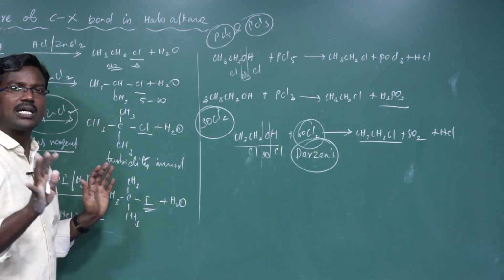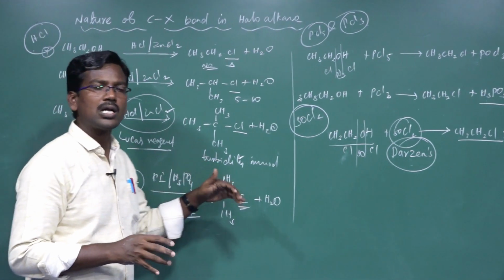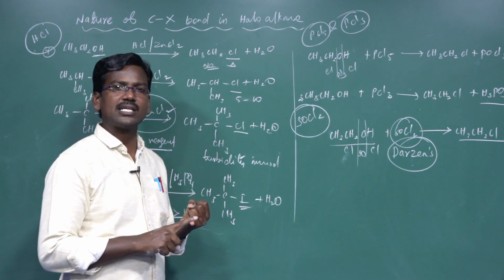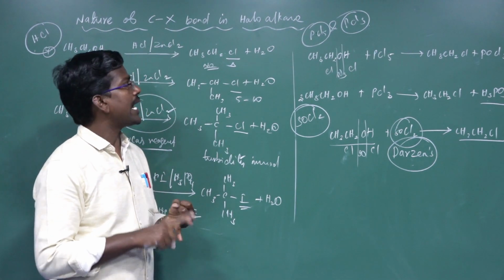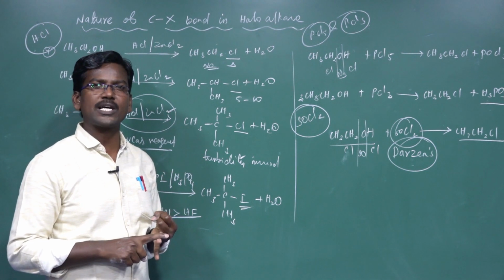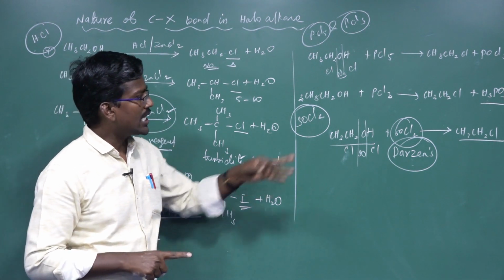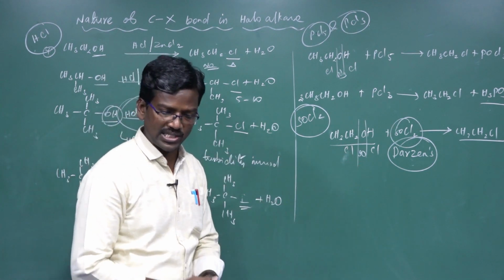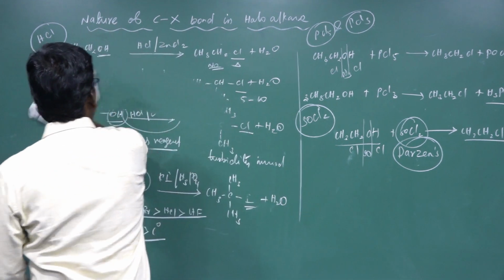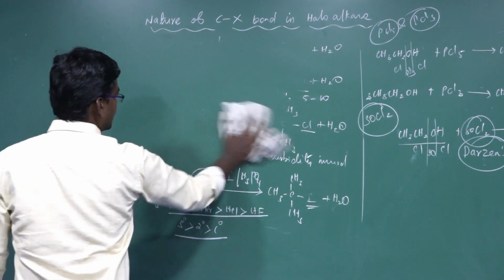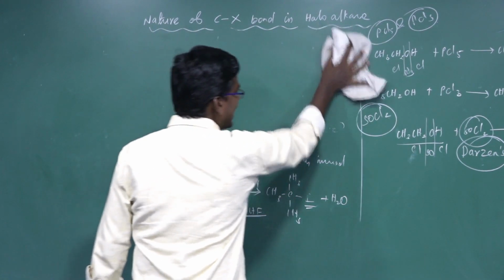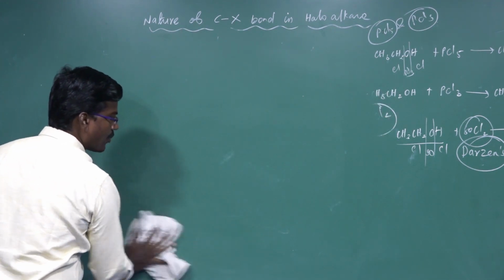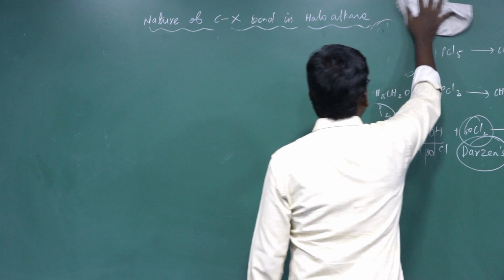So in these methods, all are conversions of alcohol to alkyl halide. First one, Lucas test, concentrated hydrochloric acid with anhydrous zinc chloride. Another one by using phosphorus pentachloride or phosphorus trichloride. The next one, thionyl chloride, SOCl2, a process otherwise called Darzens reaction. Next one, from alkene. An alkene can be converted into alkyl halide, which is an example of Markovnikov addition reaction. It's an important method.